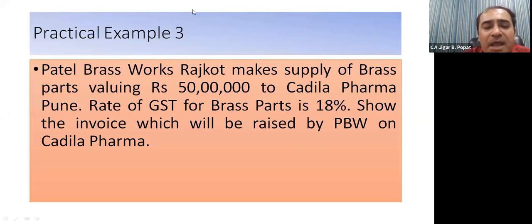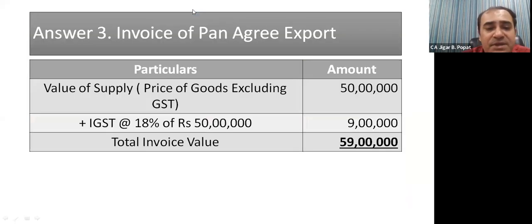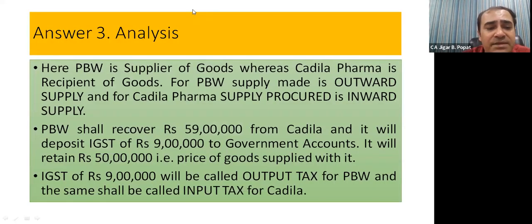Value of supply, that is price of goods, is 50 lakhs, and rate of GST is 18%. Analyze. This is the invoice. Value of supply, price of goods excluding GST, is 50 lakhs. Plus IGST, as it is interstate supply, there is IGST of 18% of 50 lakhs. So it's 9 lakhs. Total invoice value comes to 59 lakhs. Now analyze. Here Patel Brass Work is the supplier of goods, whereas Cadila is the recipient. Patel Brass Work made outward supply, Cadila procured inward supply.